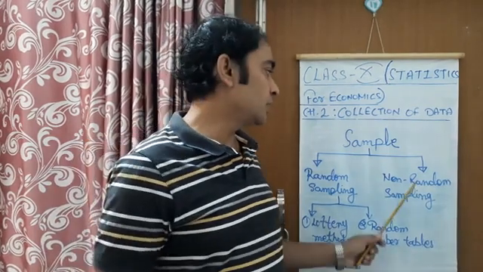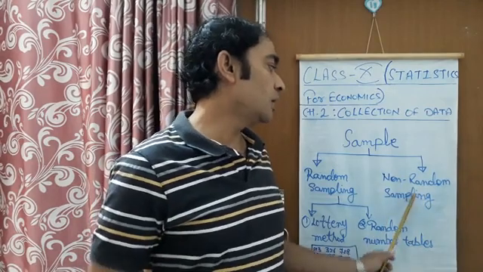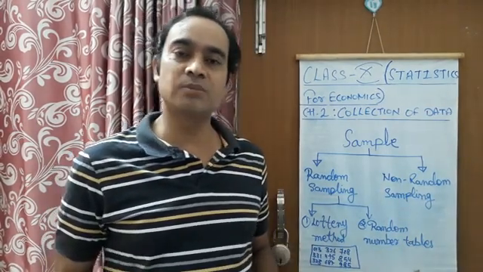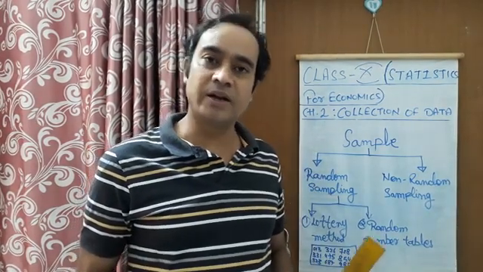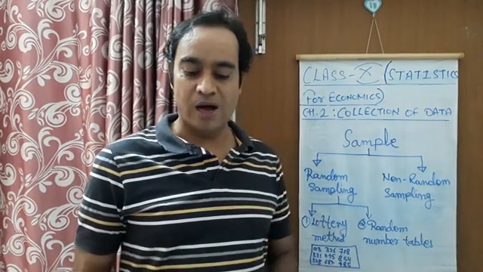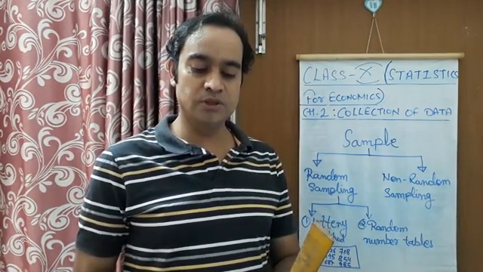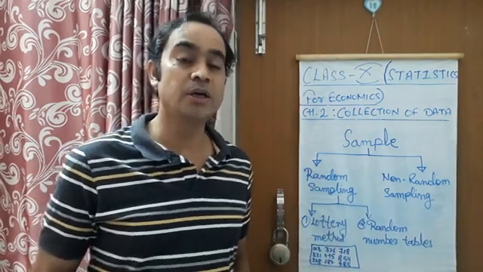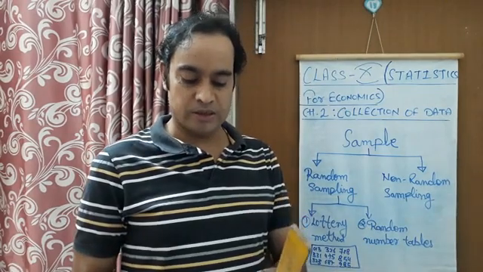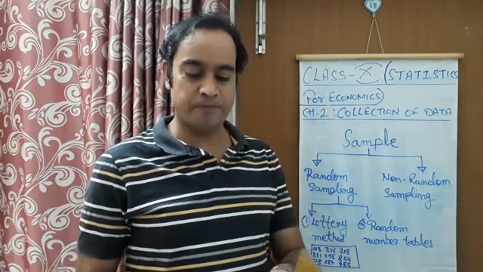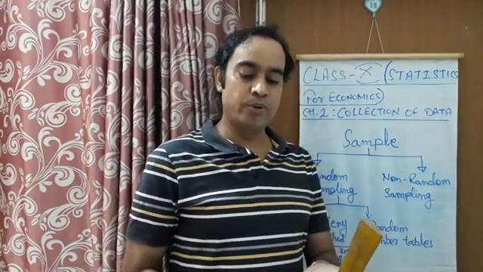Then after this, we have seen that one more type of sampling is there, which is called non-random sampling. In non-random sampling, as the word suggests, no sample is selected randomly. So how is the sample going to be selected, if not randomly? I am reading from page number 9, where you will see non-random sampling.